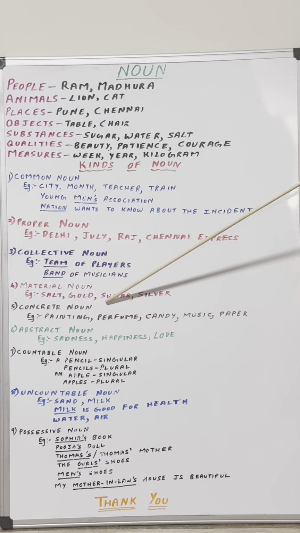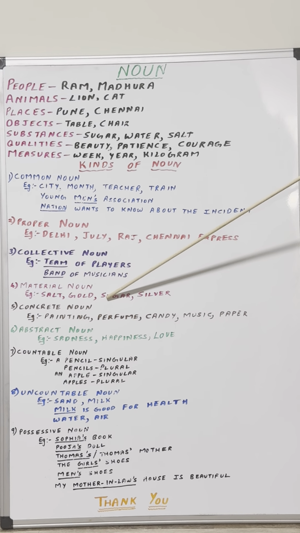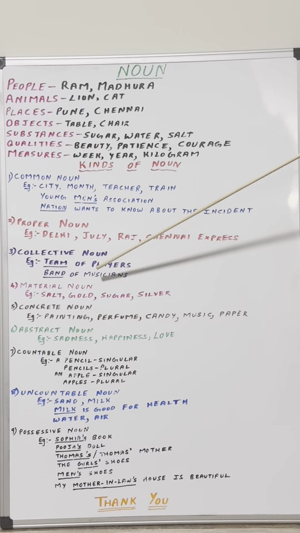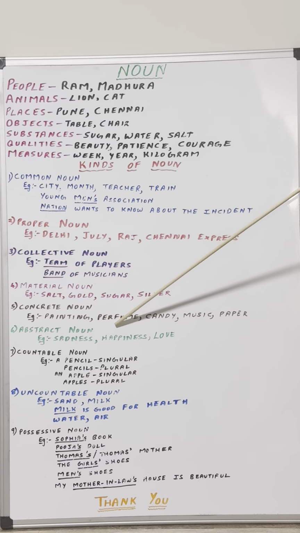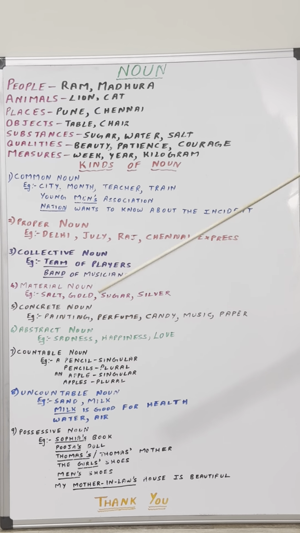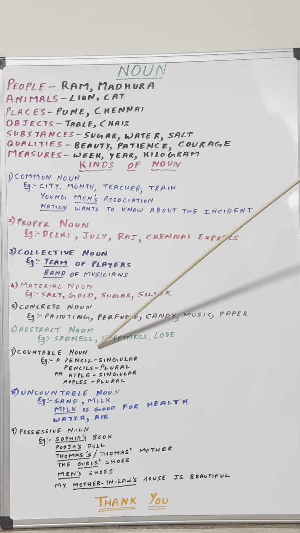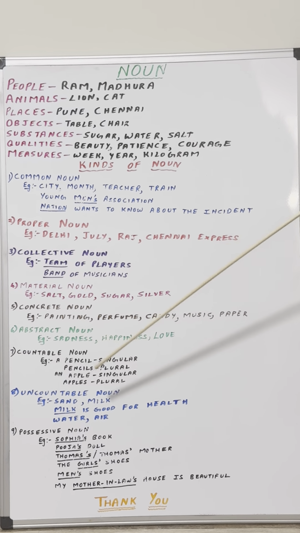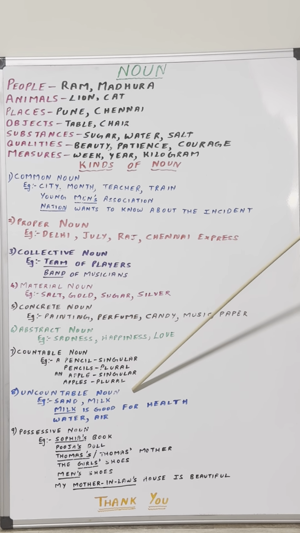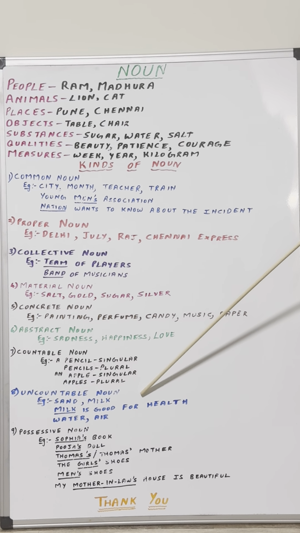Concrete noun refers to the name of person, place, animal or thing which can be seen, which can be tasted, which can be touched, which can be even heard. Abstract noun refers to the qualities, ideas, experiences, feelings which can only be felt but cannot be seen, cannot be touched, cannot be tasted. Countable noun refers to something that can be counted in numbers. Singular form, plural form, 1, 2, 3, 4, 5. Possible to count in numbers. Uncountable noun refers to the name of things which can only be measured, which can only be weighed but cannot be counted in numbers.